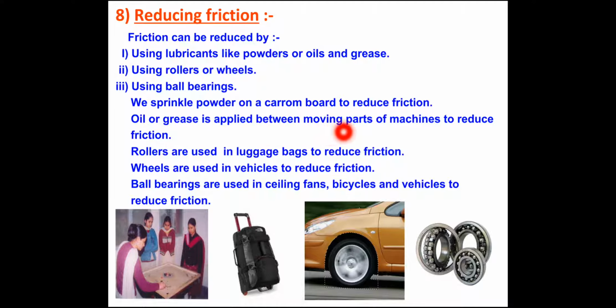Oil and grease are applied between the moving parts of a machine, as I told all of you, to reduce the friction. And rollers: here you can see this luggage bag has rollers at the bottom. These rollers reduce the friction, and while pulling the bag, the person will feel it very easy and light. Wheels are used in vehicles to reduce friction. Ball bearings are used in ceiling fans, bicycles and vehicles, just to reduce the friction.